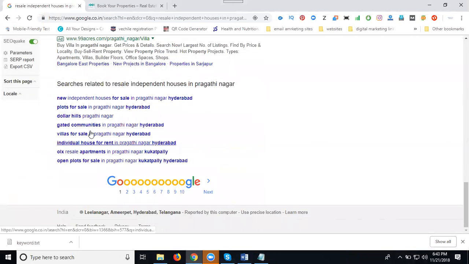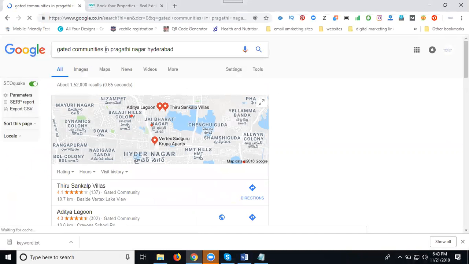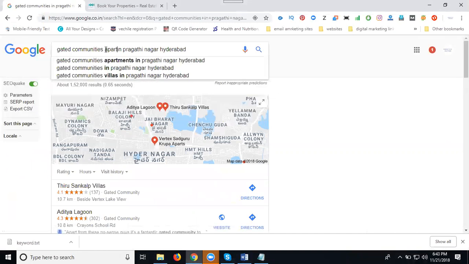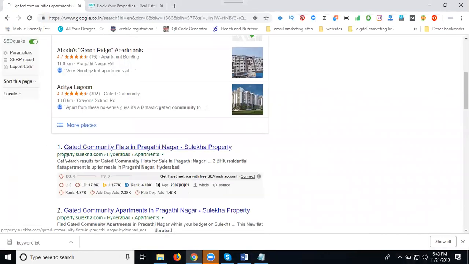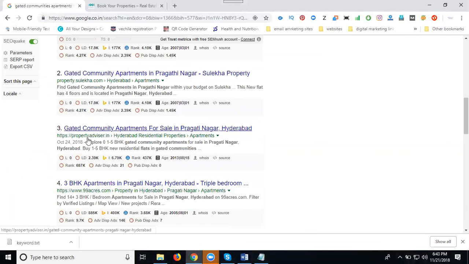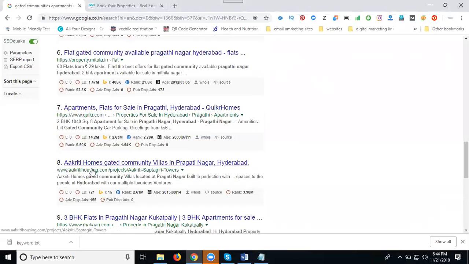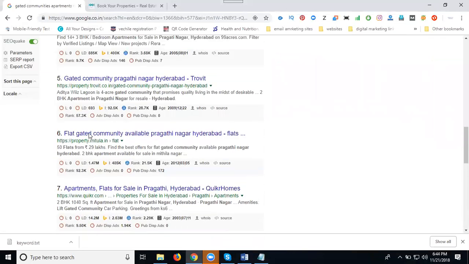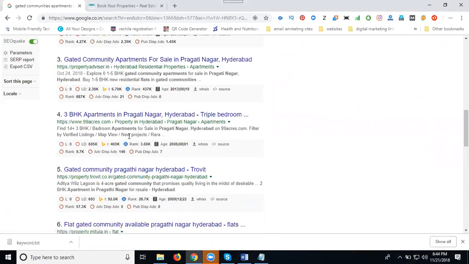Now come to here: flats for sale in Radhanagar, Hyderabad. Dollar Hills, Radhanagar, a gated community in Radhanagar, Hyderabad. Here I am searching for apartments in Radhanagar: Sulekha, Property Advice, 99acres, Magicbricks and Quikr. So what is common? Two websites are common, 99acres and Magicbricks. Quikr's analytics will be based on posting on your sites.